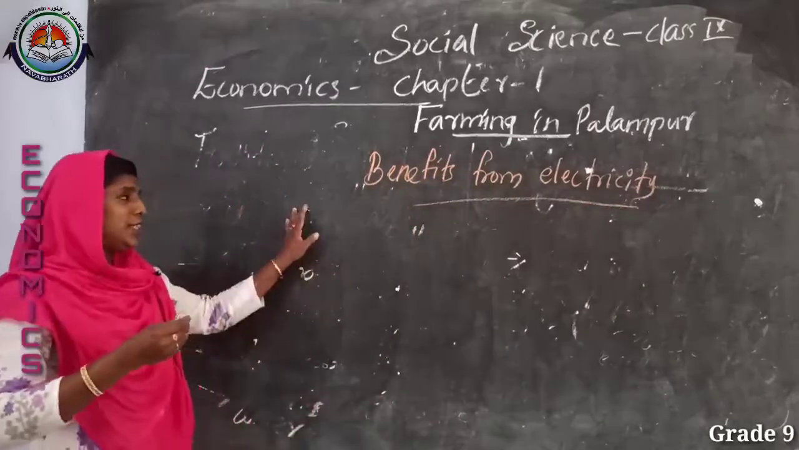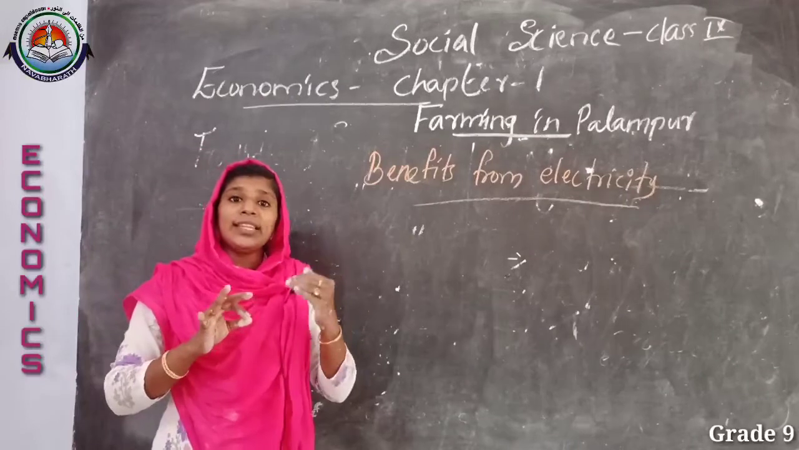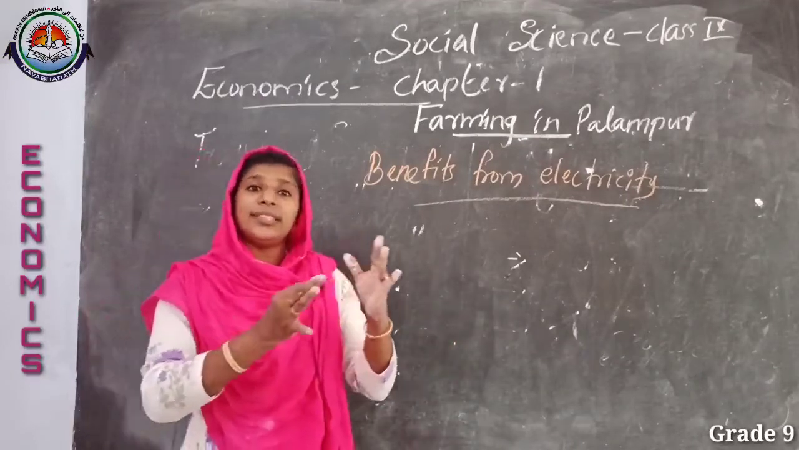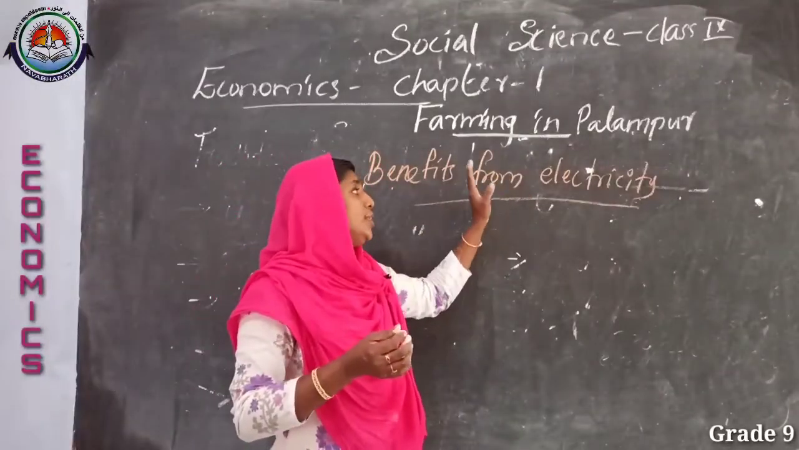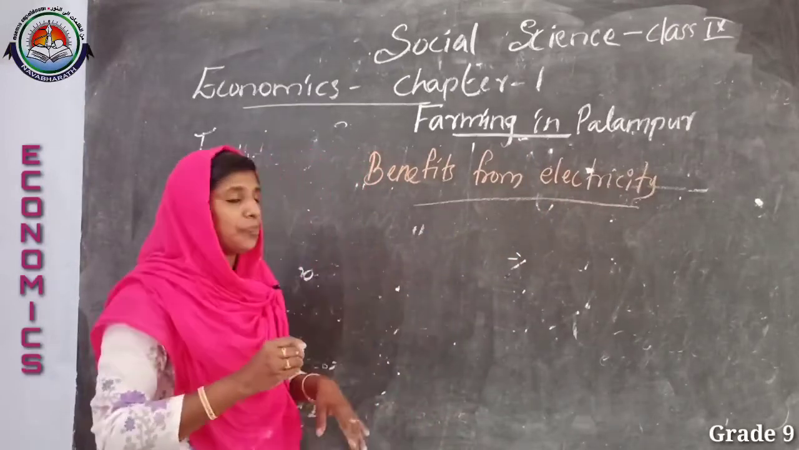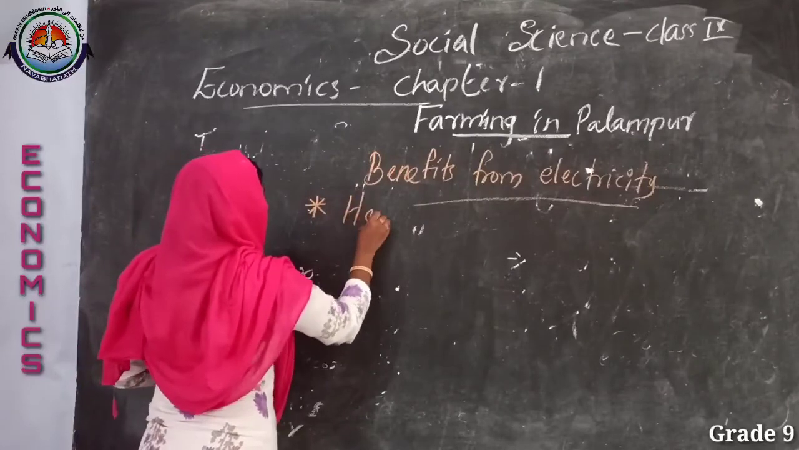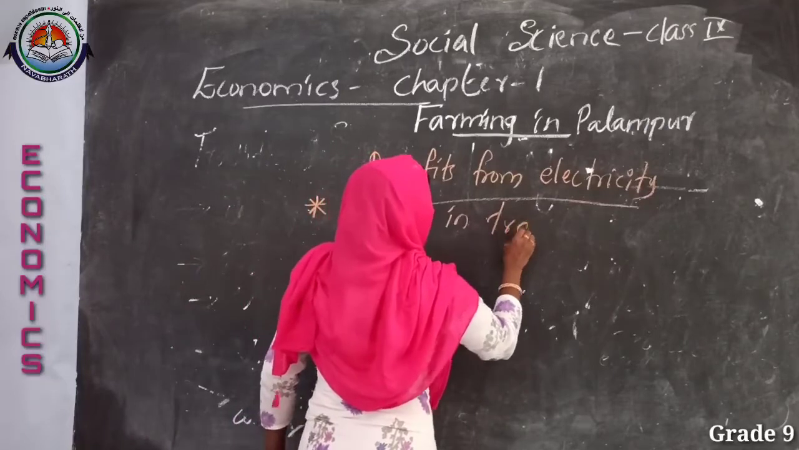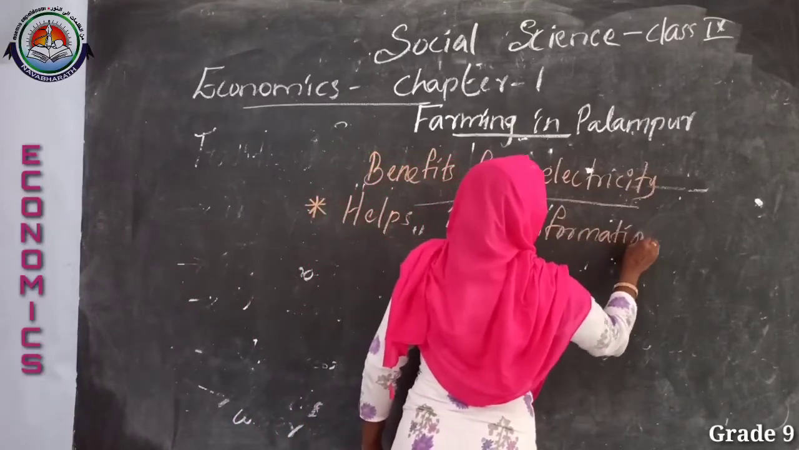The first benefit is that it leads to the transformation of the irrigation system. Why can we say that? Because in the traditional method the farmers used only wells for their irrigation, but with the adoption of electricity they can also use tube wells. We can say that electricity helps in the transformation of the irrigation system.